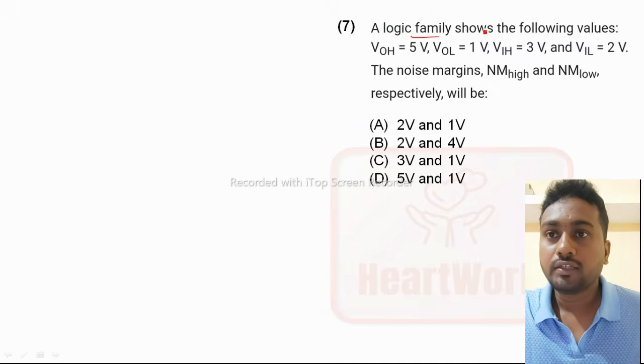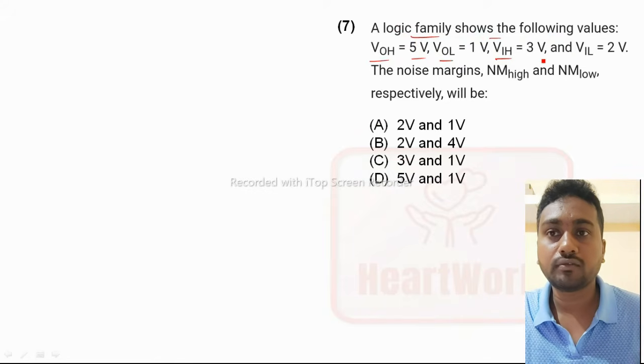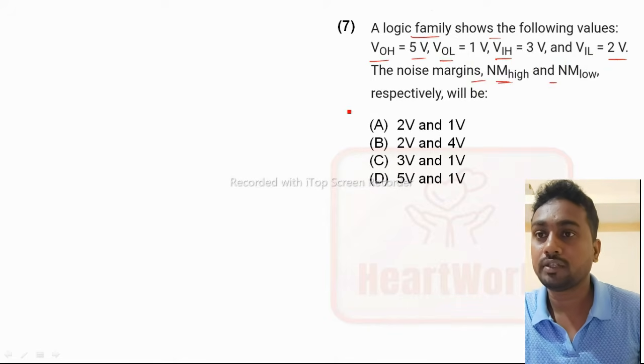A logic family shows the following values: VOH equal to 5 volt, VOL is 1 volt, VIH is 3 volt, and VIL is 2 volt. What are the noise margin high and noise margin low respectively?